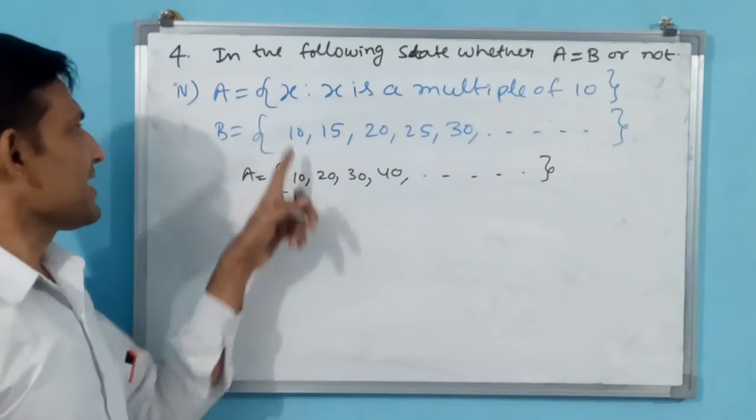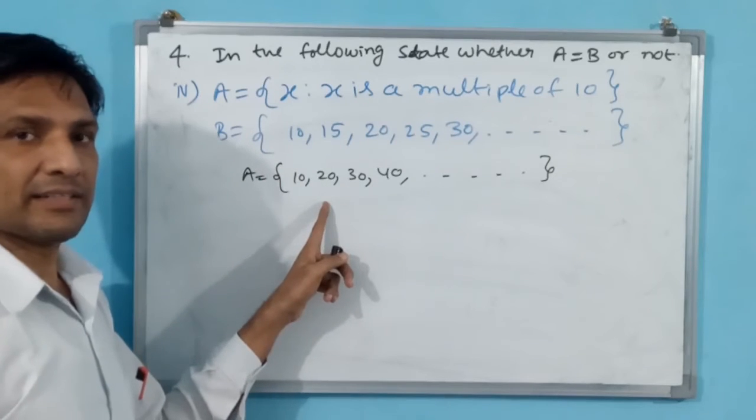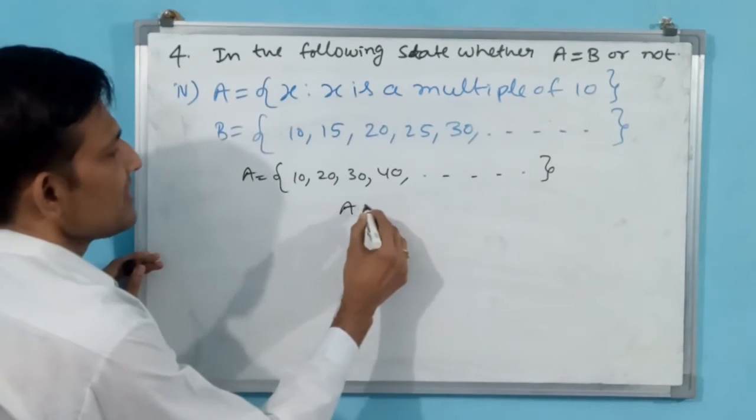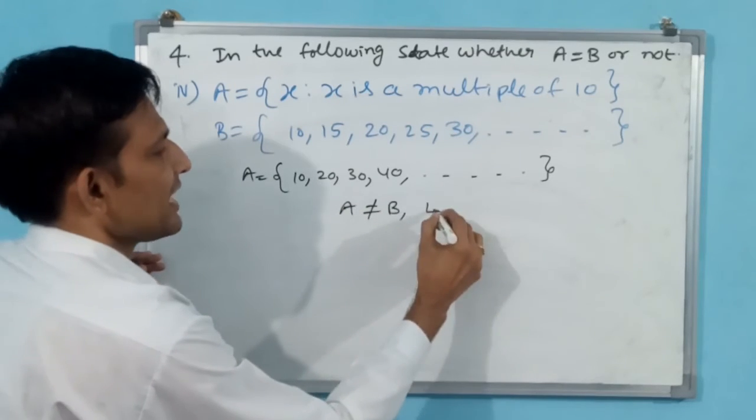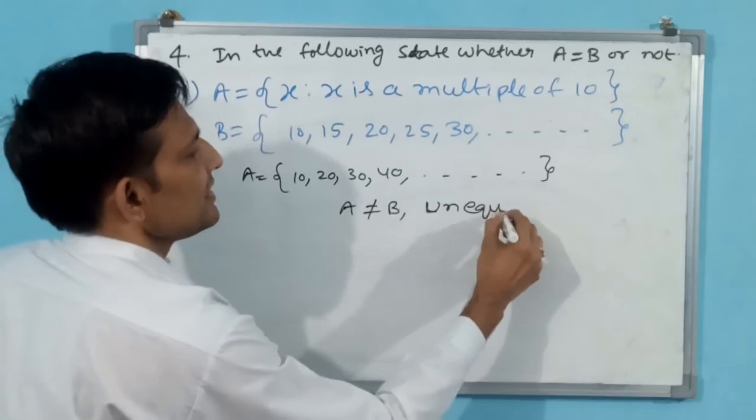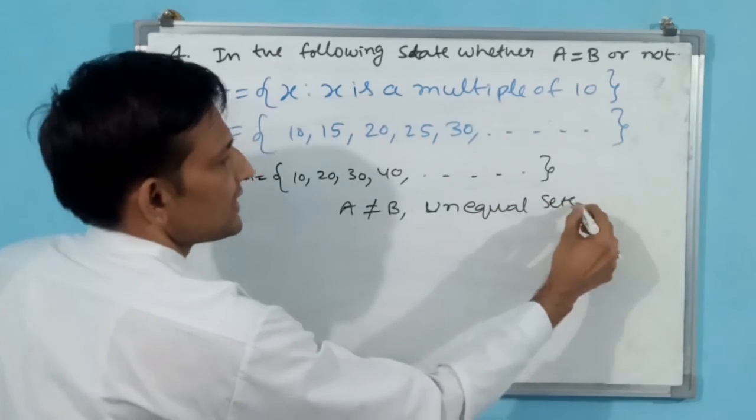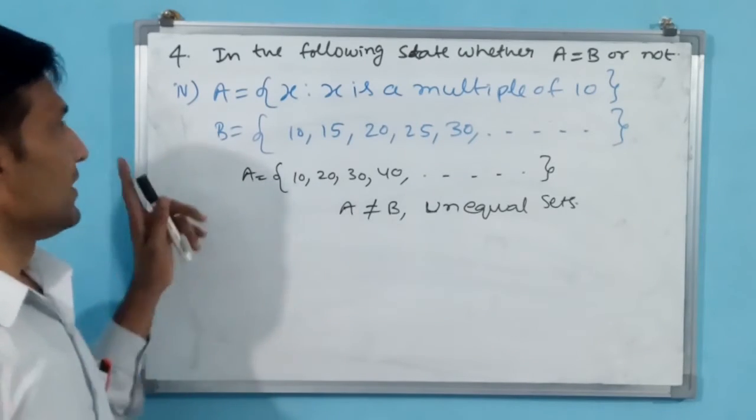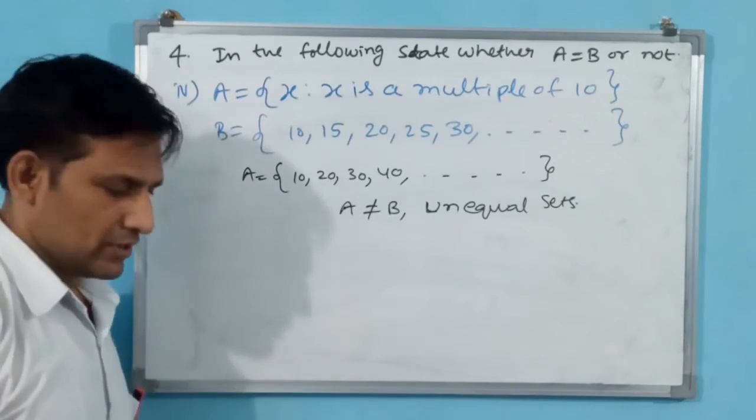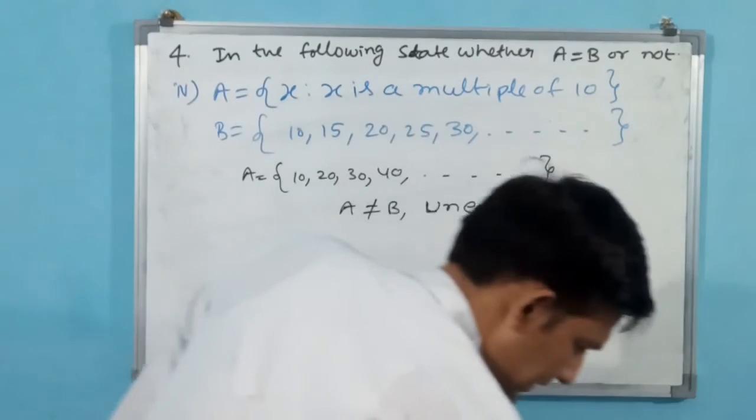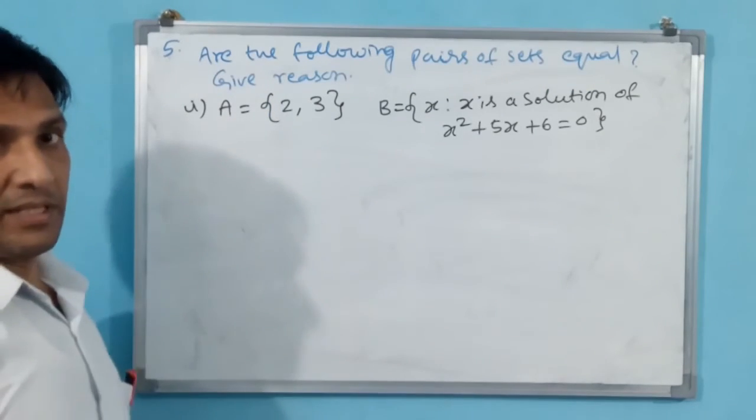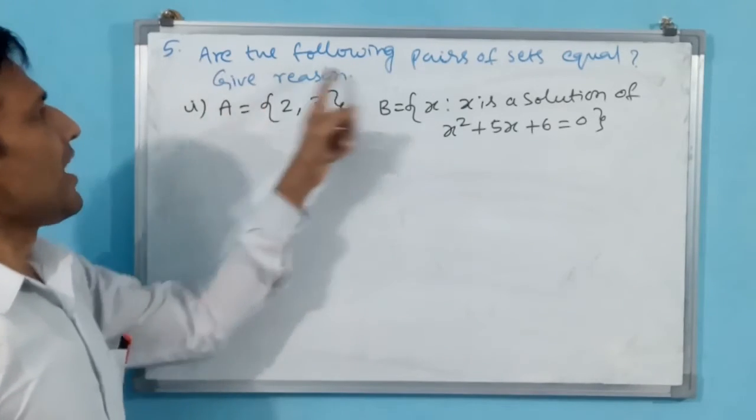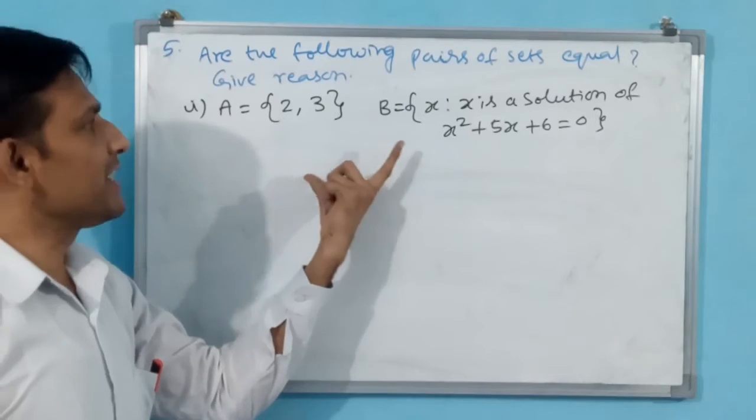Let us compare. 10 is there, okay. 15, not there. That's all. You need not see further. A is not equal to B. Unequal sets. That's it. I have to close. Okay, this is the answer for the fourth question. We go for the fifth question. See how they are asking us in the fifth question. Are the following pairs of sets equal? A and B are equal?